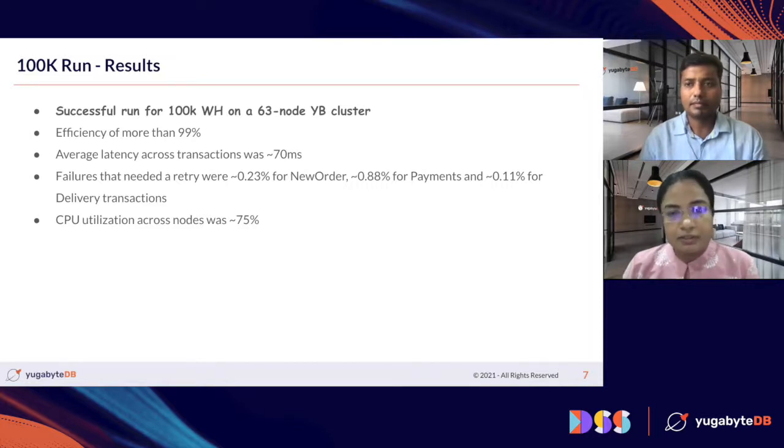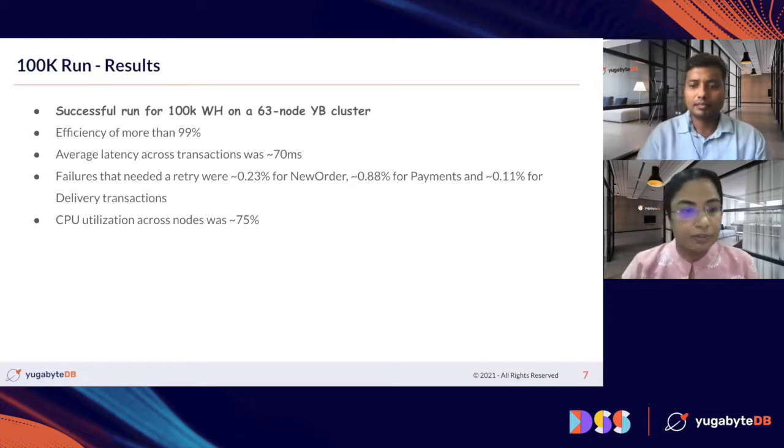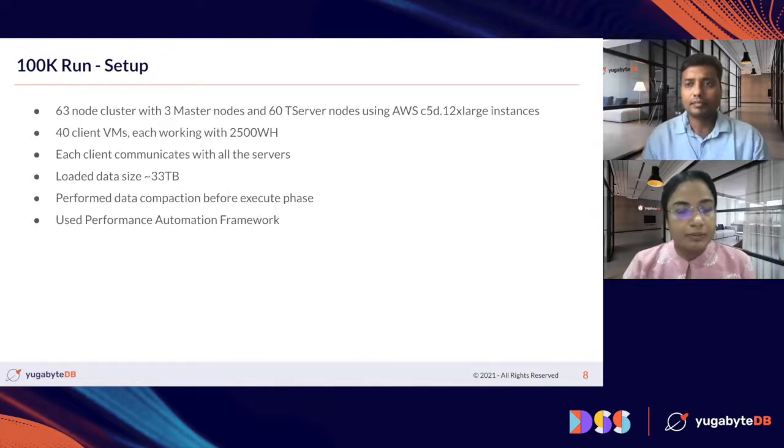These transactions we retry, and we'll talk about it later. To talk about the CPU utilization during this run, the CPU utilization was about 75% across all the nodes of the Yugabyte DB cluster.